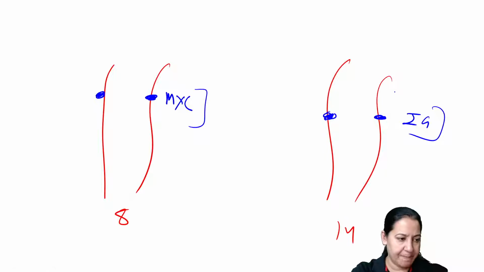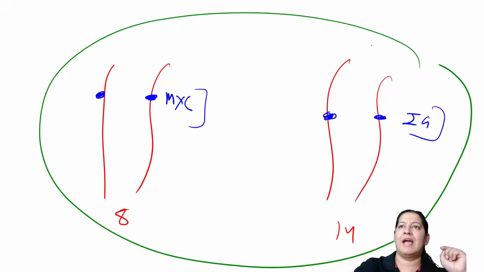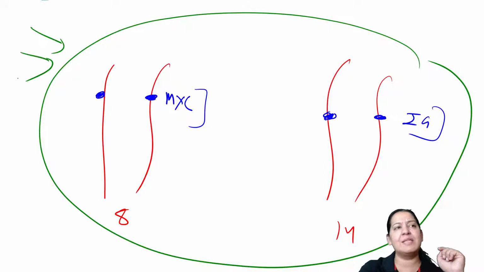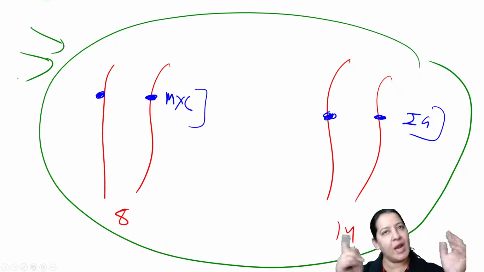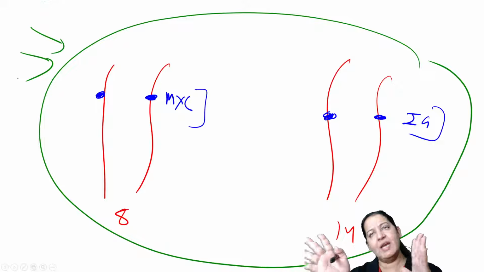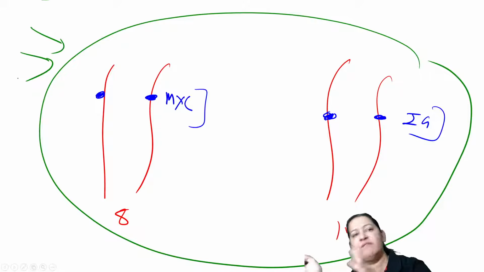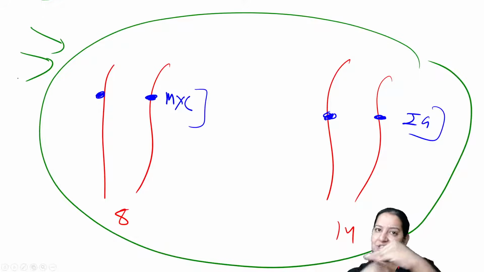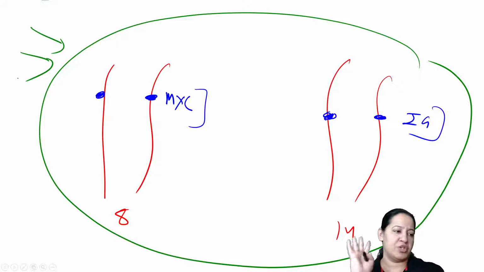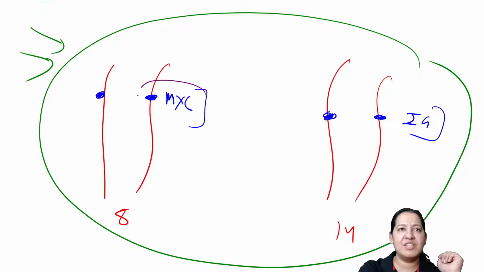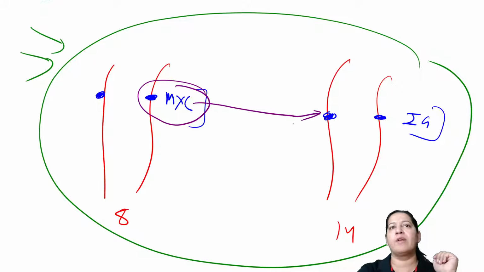But during mutation, inside the nucleus, if mutation takes place, it will lead to translocation. So again, a part of 8 will go to 14. In exchange, another part of 14 will come to 8. So that is balanced translocation. You can all see here the MYC gene is going from 8 to 14.